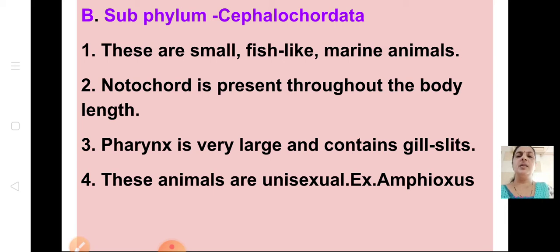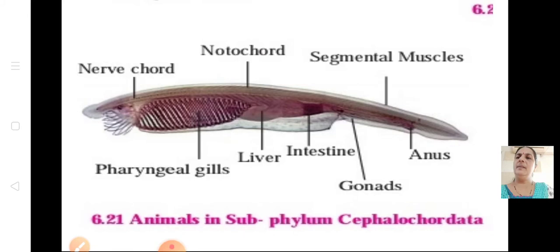These animals are unisexual. Amphioxus. Okay, you can see the example. See, this is an example of Cephalochordata. You can see pharyngeal gills, liver, anus, segmented muscles, notochord. You can see the notochord. It is throughout the body. So this is an example of Cephalochordata.